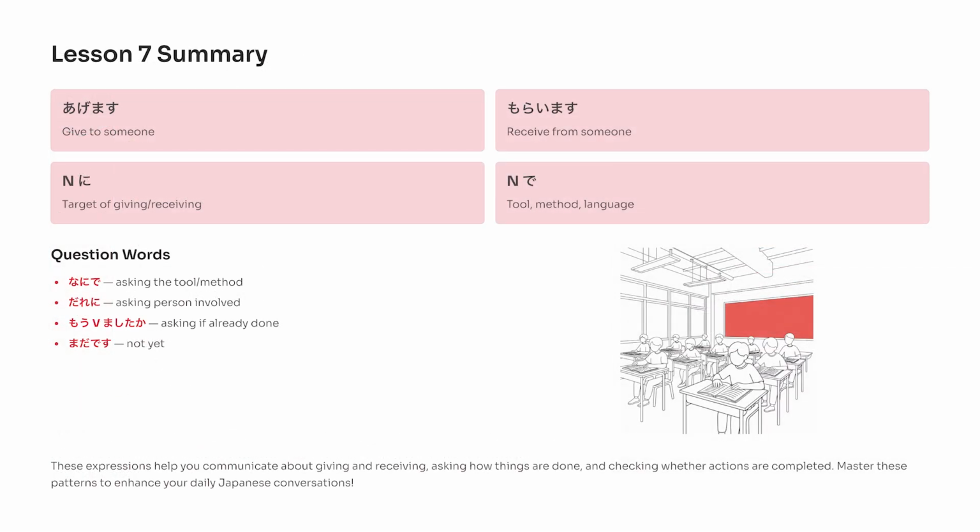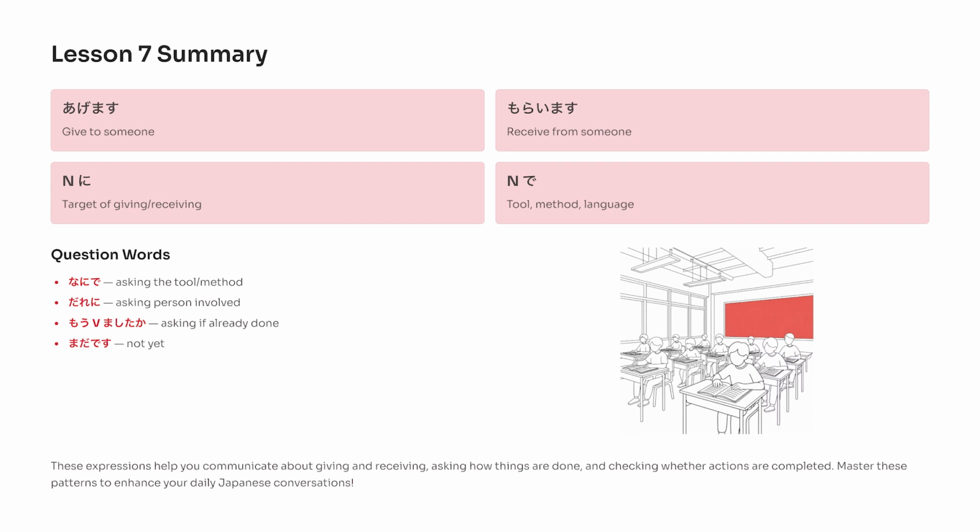Great job completing Minna no Nihongo Lesson 7. In this lesson, we learned how to use あげます to give something to someone, and もらいます to receive something from someone. We also learned how to use に to show the target person, and で to describe tools, methods, and languages.